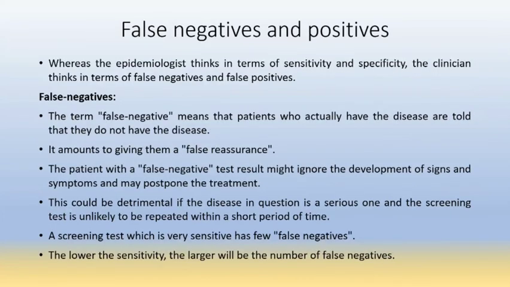Then what is false negative and false positive? Whereas the epidemiologist thinks in terms of sensitivity and specificity, the clinician thinks in terms of false negatives and false positives. The term false negative means that patients who actually have the disease are told that they do not have the disease. Means they have the disease, but the screening test shows negative.